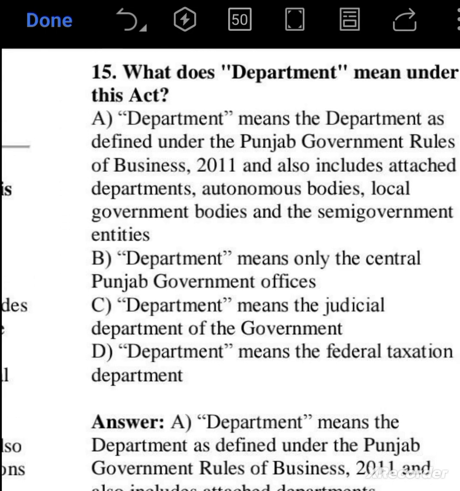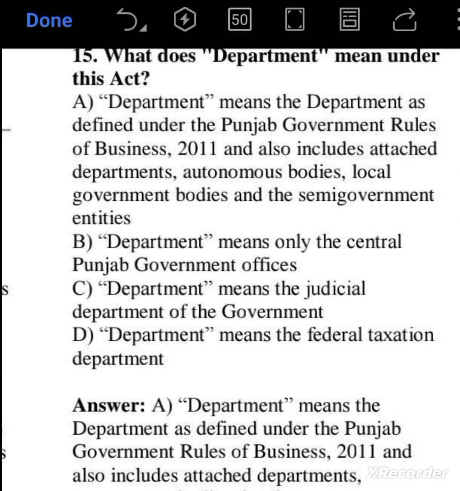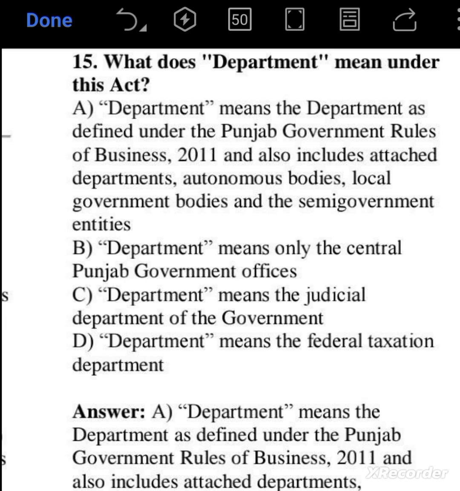Question number 15. What does department mean under this act? Department means the department as defined under the Punjab Government Rules of Business 2011 and also includes attached departments, autonomous bodies, local government bodies and the semi-government entities. So option A is the right answer here.